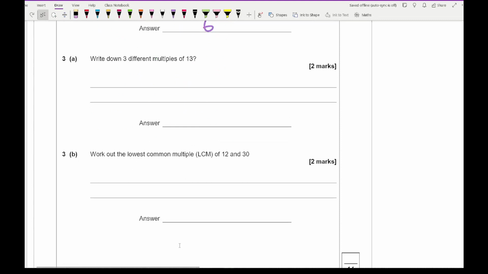Then moving on to question 3, it says write down 3 different multiples of 13. So basically write any 3 numbers in the 13 times table. And again, there are an infinite number of combinations you could have, but the most obvious ones will probably be 13, 26, 39, I would say, the first 3.